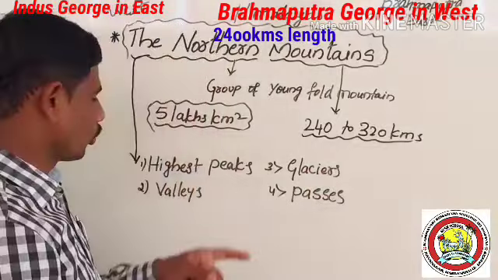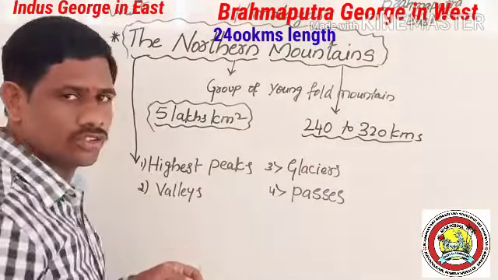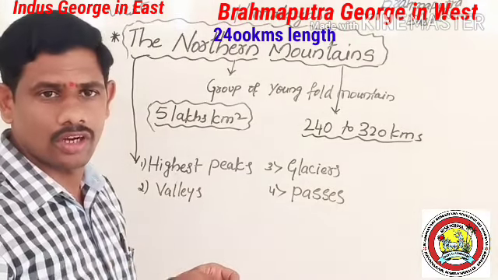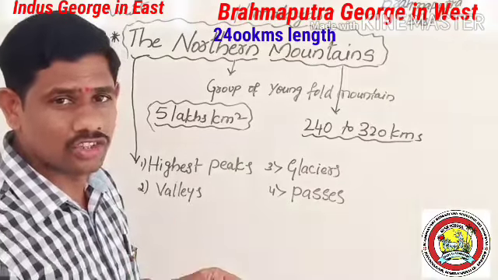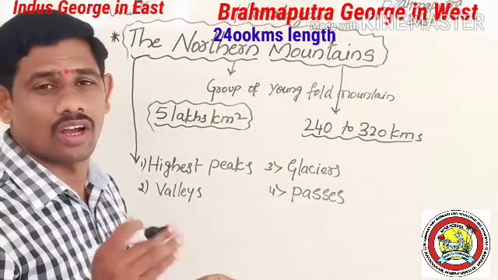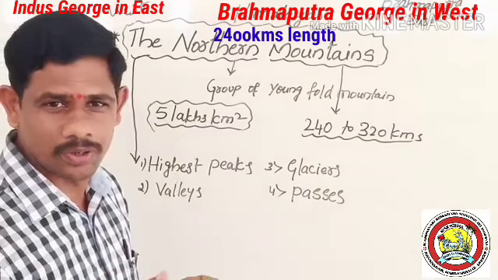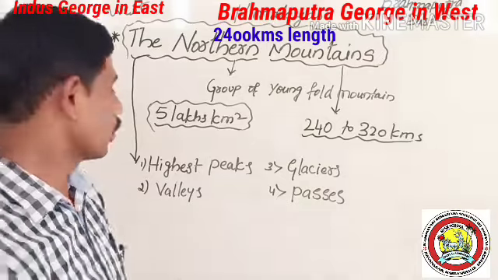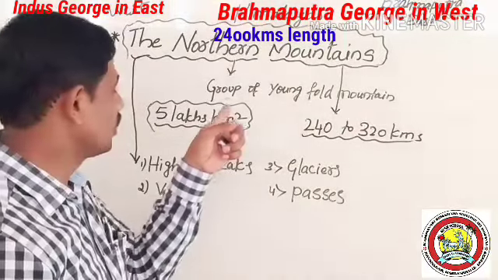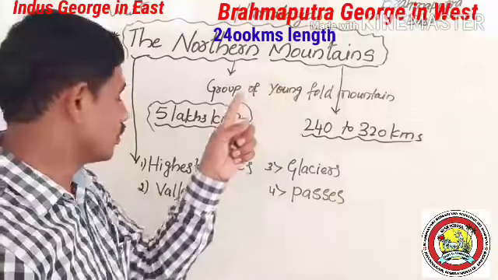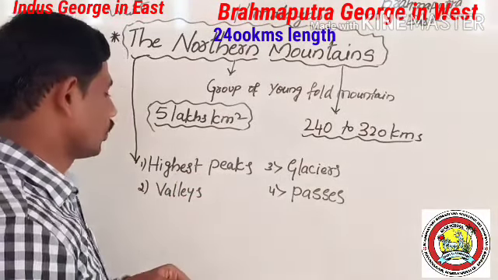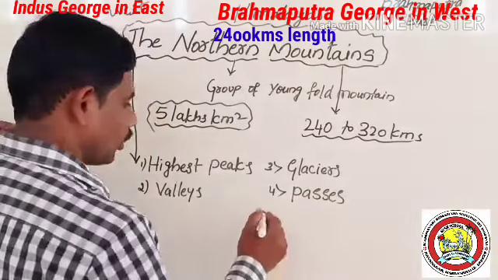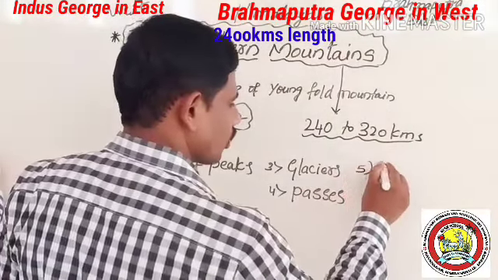Northern mountains consist of the highest peaks in the world. Mount Everest is the highest mountain peak in the world. K2 is the highest mountain peak in India. Next, Kanchenjunga, the third highest peak in the world, then Makalu, Dhaulagiri, Annapurna, like that. A number of mountain peaks are located in these northern mountains. Northern mountains consist of highest mountain peaks, valleys, glaciers, passes, and also, fifth, gorges.